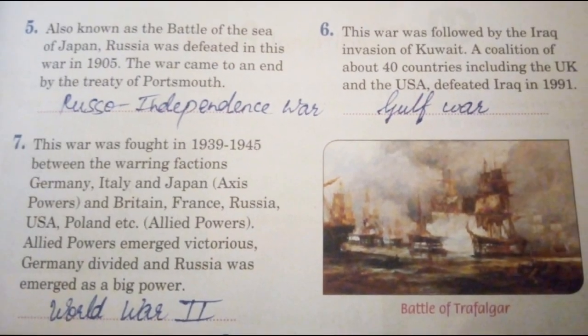Fifth one, also known as the Battle of the Sea of Japan. Russia was defeated in this war in 1905. The war came to an end by the Treaty of Portsmouth. The answer is the Russo-Japanese War. I repeat, the answer is the Russo-Japanese War.